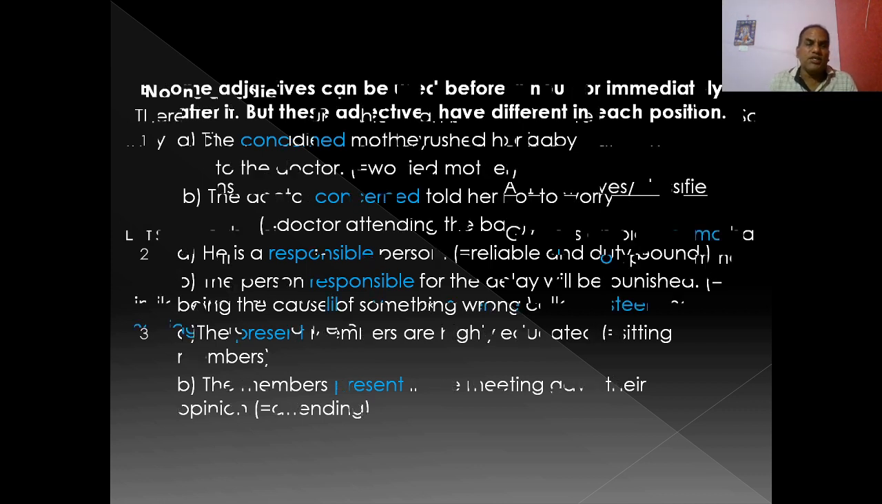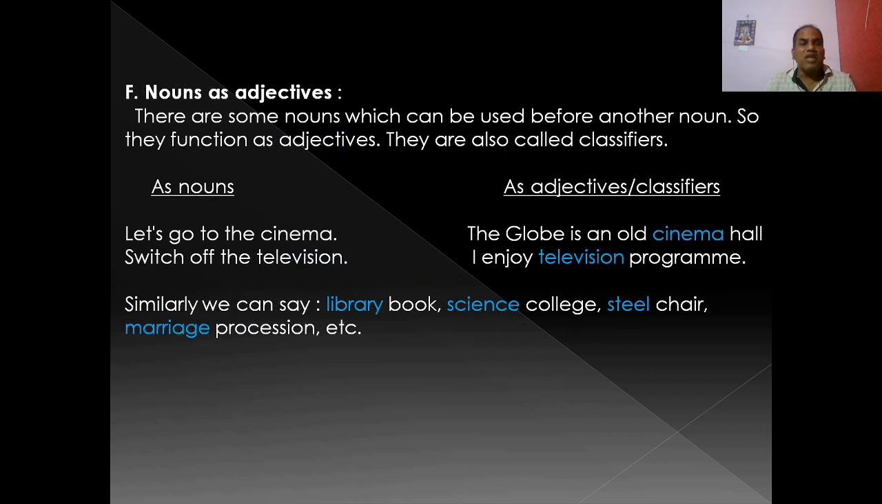Now let us discuss how some nouns can be used as adjectives. There are some nouns which can be used before another noun. So they function as adjectives and they are called classifiers. Example: let us go to the cinema. Cinema here is a noun, but we can also use it as a classifier. The Globe is an old cinema hall. Cinema here is a noun used as an adjective, so it is called a classifier.